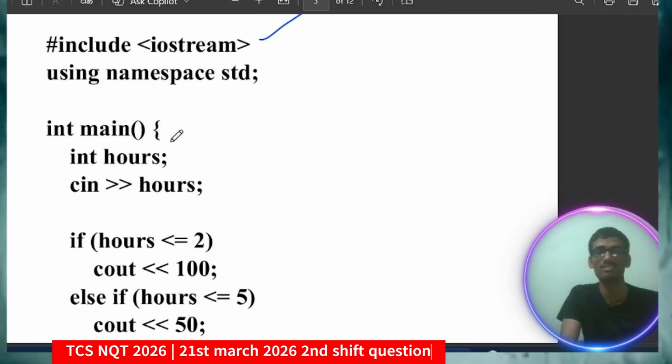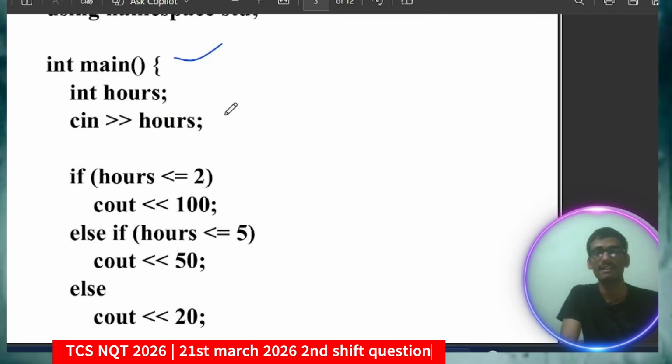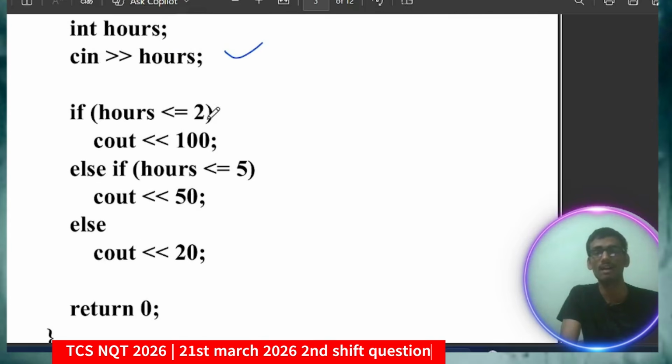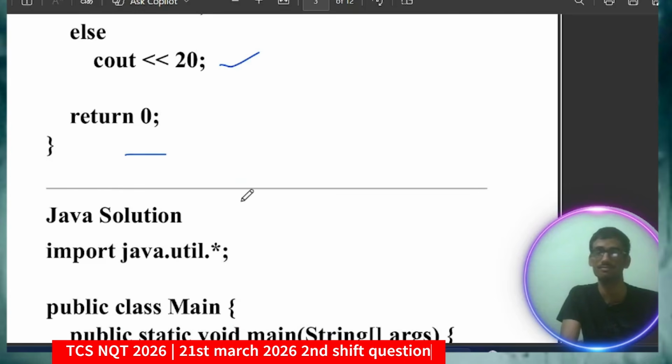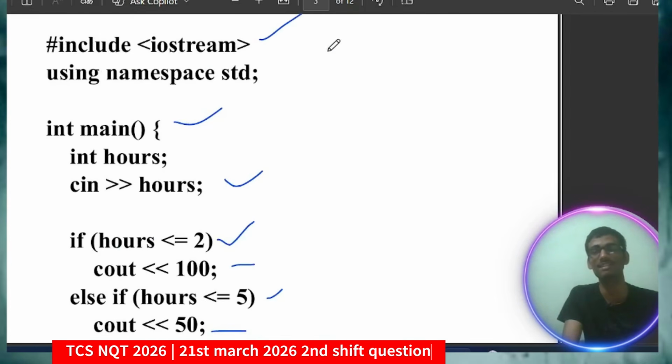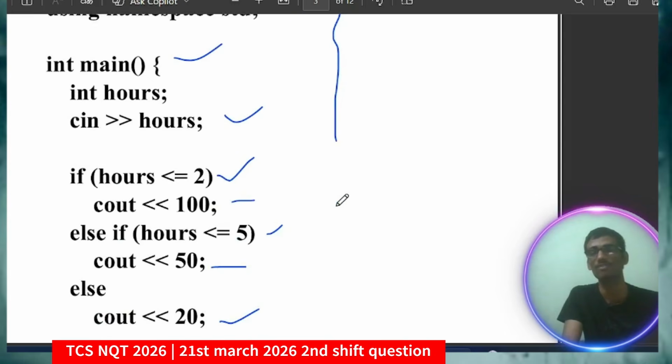Okay, so let me discuss the solutions. Simple int main, taking the input that is the number of hours. If hour is less than or equal to 2, then cout 100. Else if hour is less than or equal to 5, cout 50, else cout 20, otherwise return 0. Yeah, that's it friends. This is the simple thing, just if else, and within I think 5 to 10 minutes most of the candidates were able to solve it.